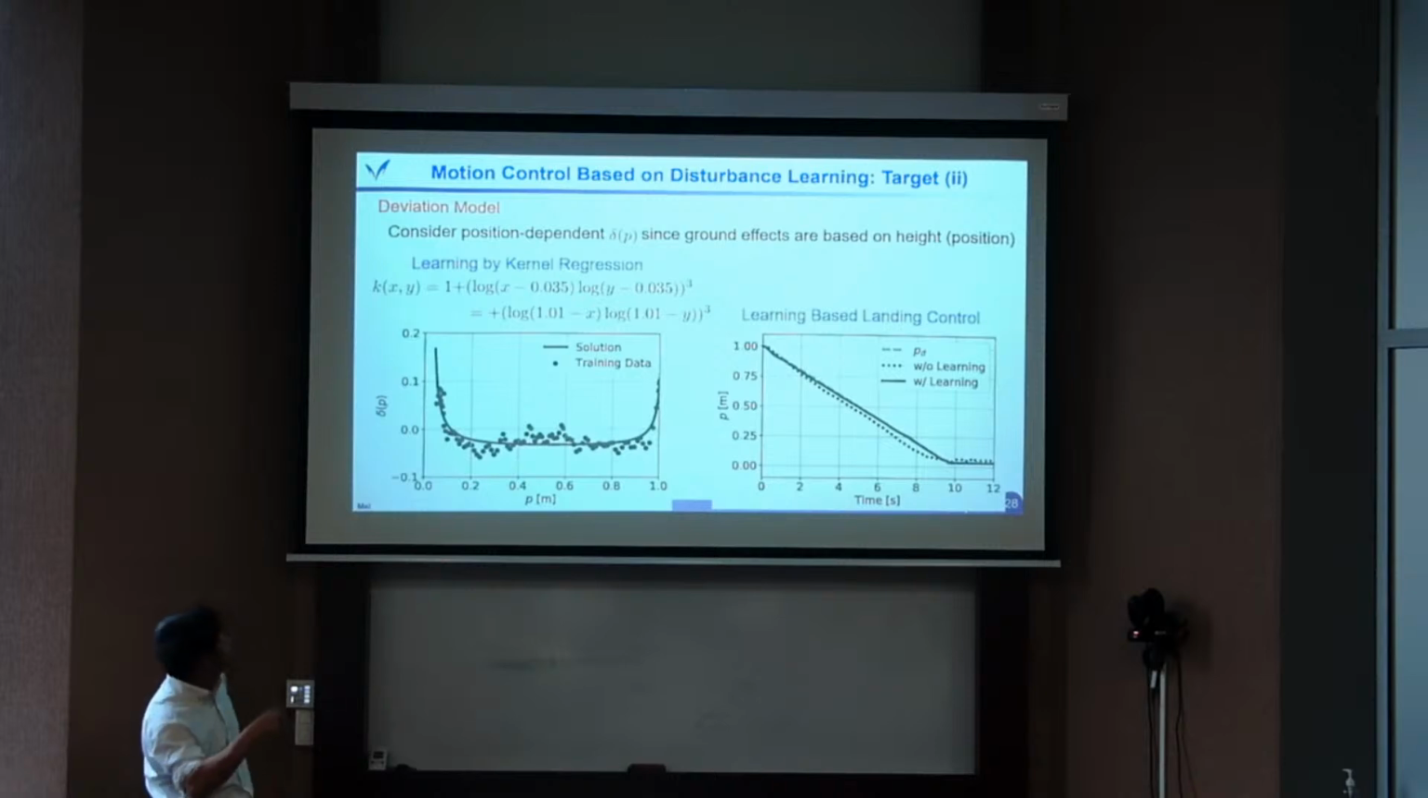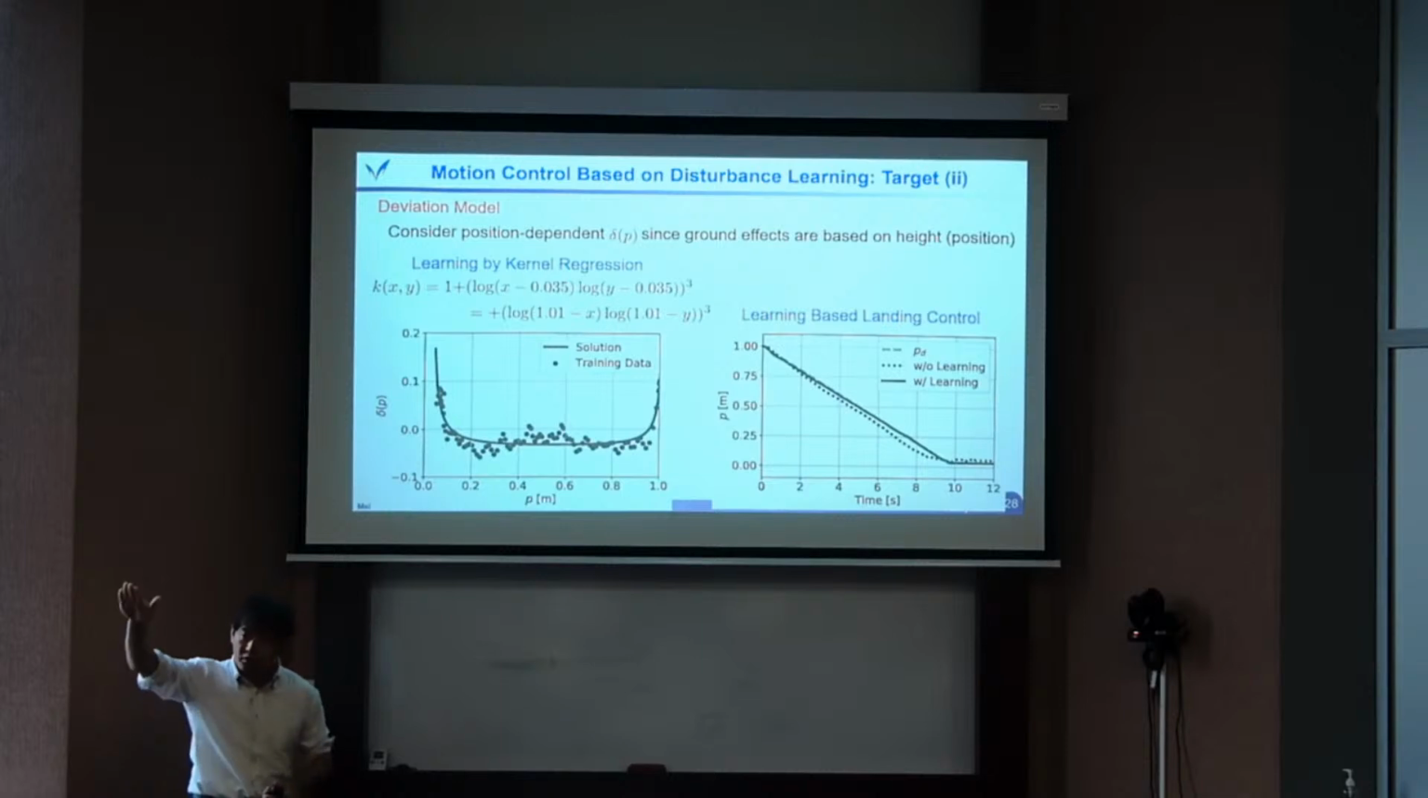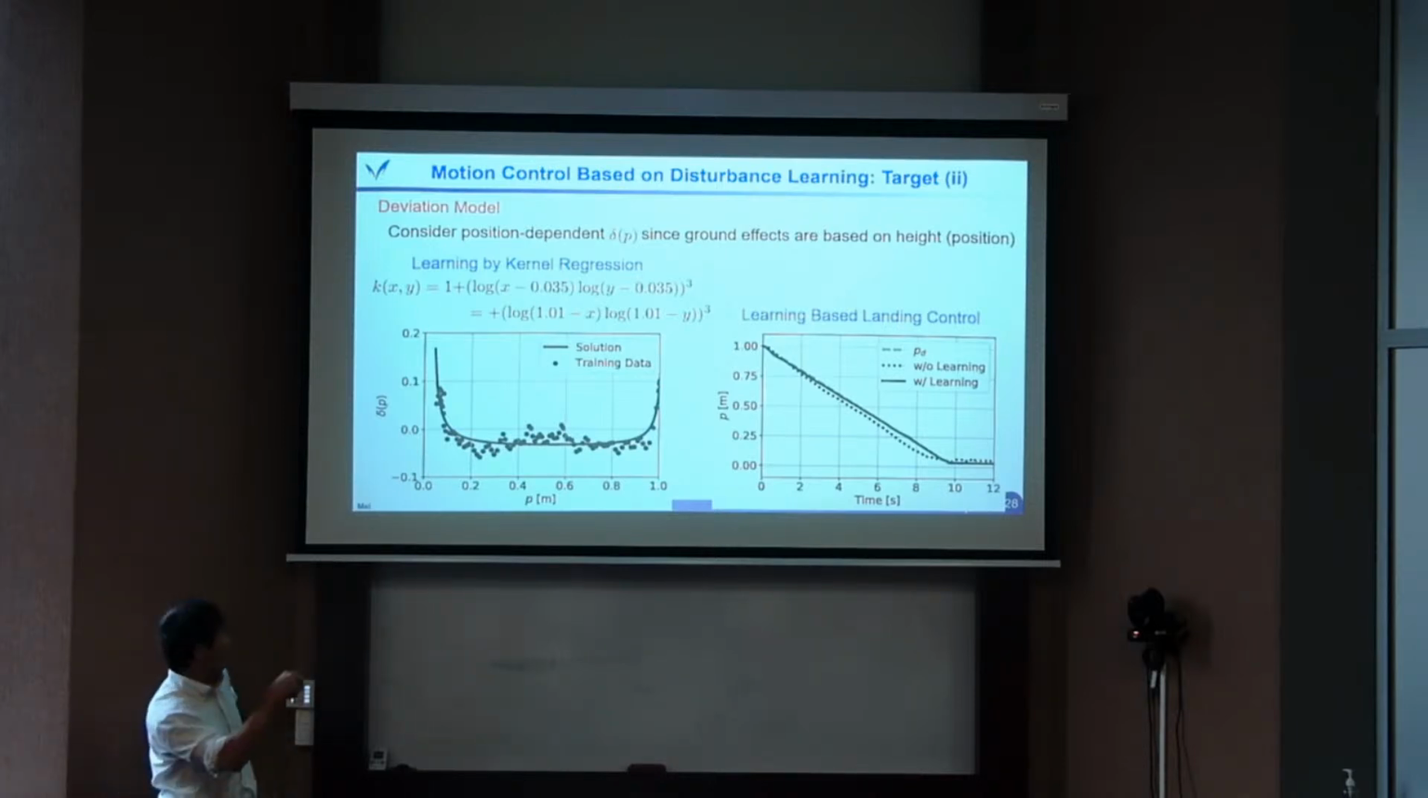So first, we model the function of delta. Because in the landing situation, probably the disturbance is given by the height position, we consider delta of P as the model of the learning target. Then this is a learning result, P and delta P. The dots are the actual data, and this smooth curve is the learning result. And this is the experimental result using the learning-based control, the same technique, just canceling out this learning effect. Then you can see that the dotted line is without learning.